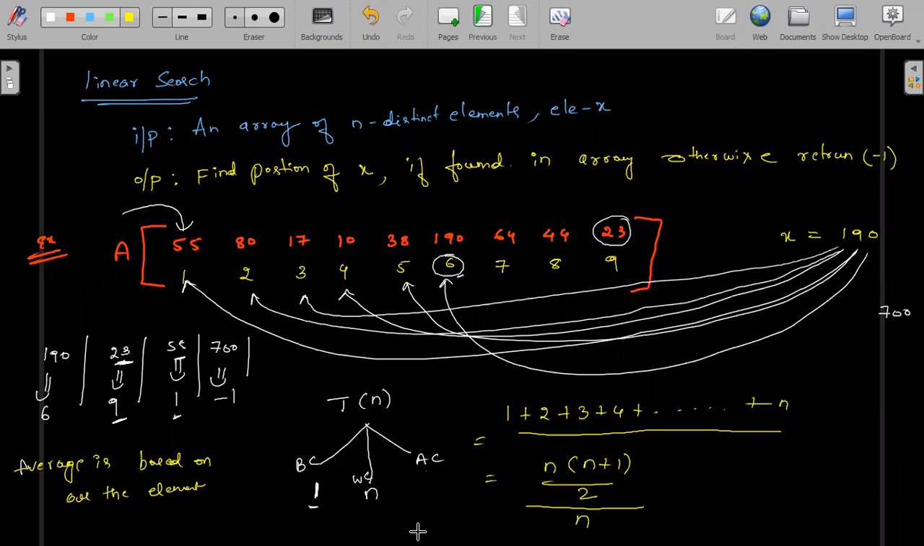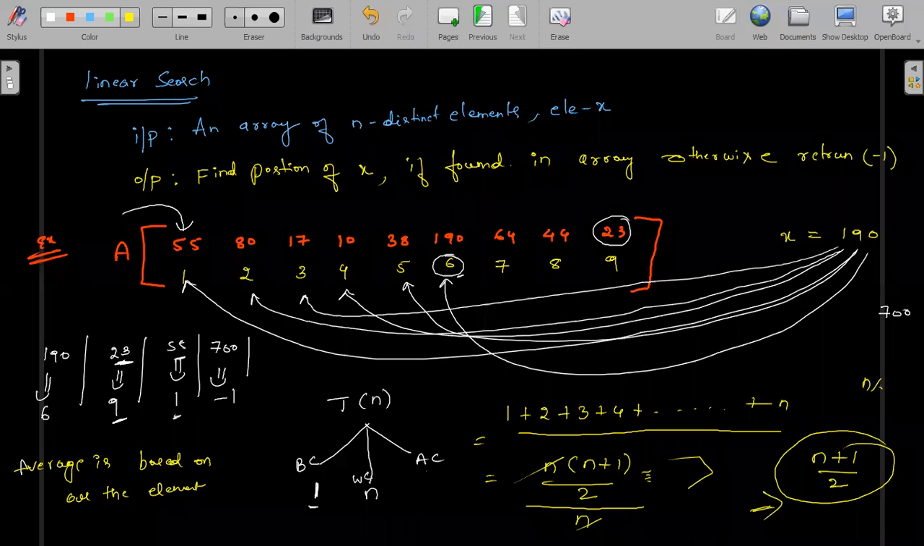So finally, what you are going to get? N cancels. You are going to get the value. What is that? See here, everybody. That is n plus 1 divided by 2. This is the average case. Many people say n by 2, but it's not n by 2. It's n plus 1 divided by 2.